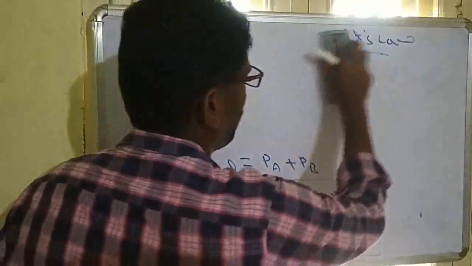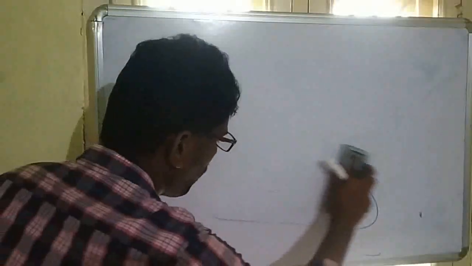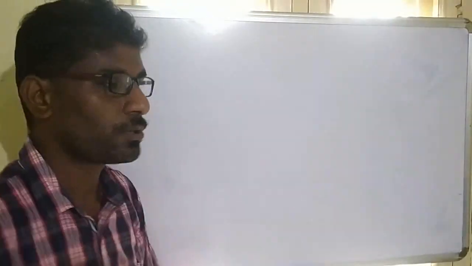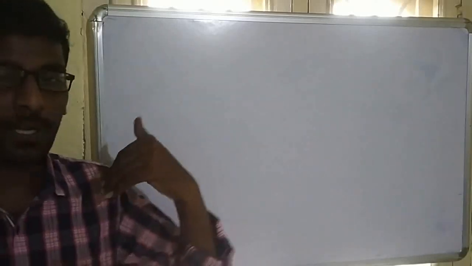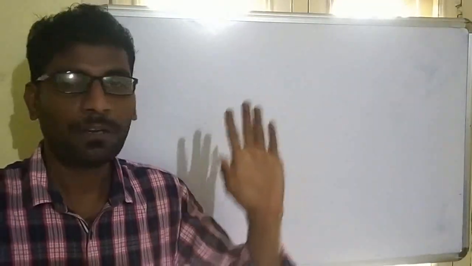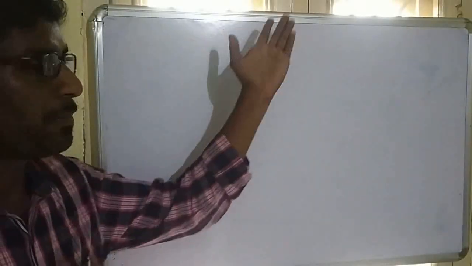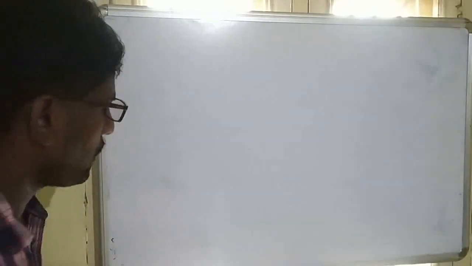Now, the solutions which obey Raoult's law are called ideal solutions. This is the most important: ideal solutions and non-ideal solutions. Any solution which obeys Raoult's law is called an ideal solution. What is Raoult's law? Partial pressure is directly proportional to mole fraction.